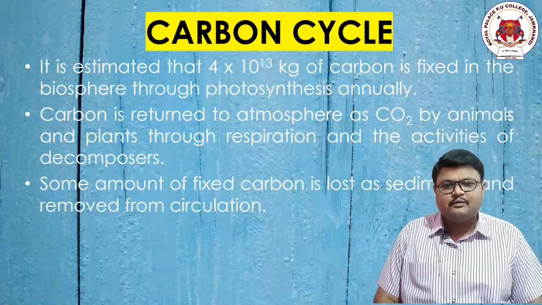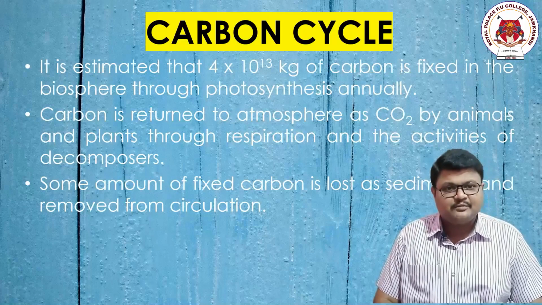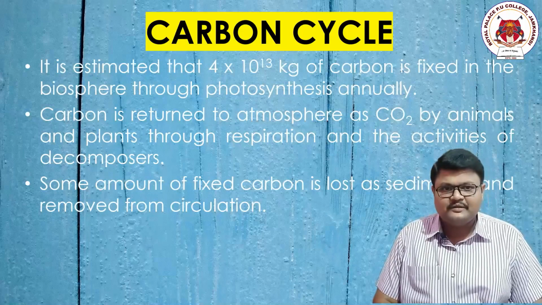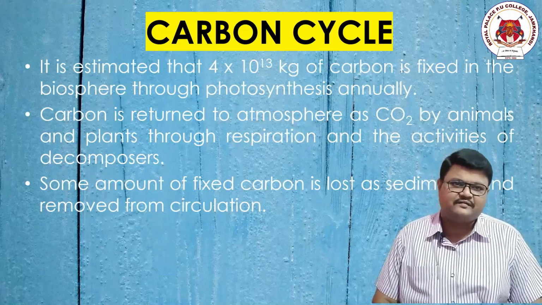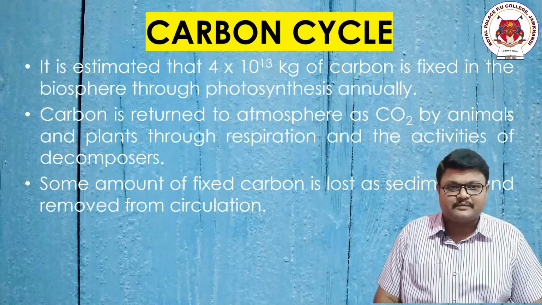They say that around 4 into 10 to the power of 13 kg of carbon is fixed from the atmosphere by the plants through the process of photosynthesis. The number is 4 into 10 to the power of 13 kg of carbon. It's not a small number. Now the point is, sir, what do you mean by fixation of carbon? If this much carbon is present in nature, what is the meaning of fixation of carbon?